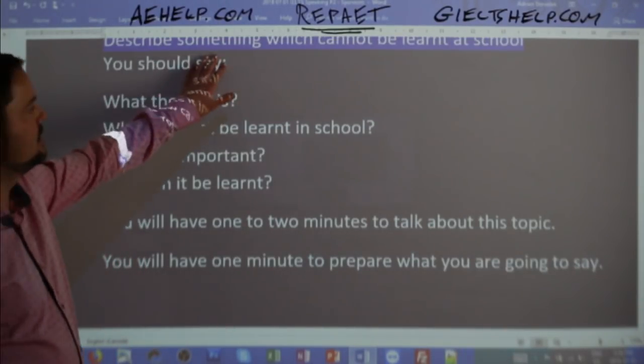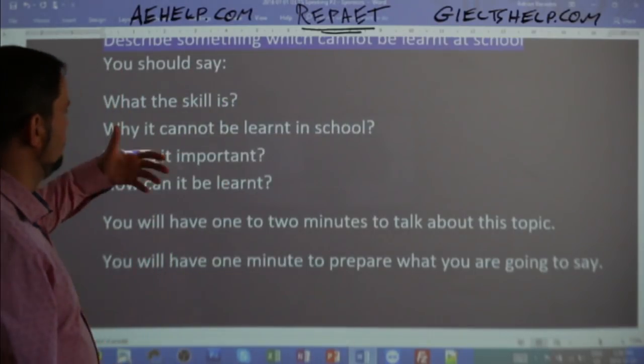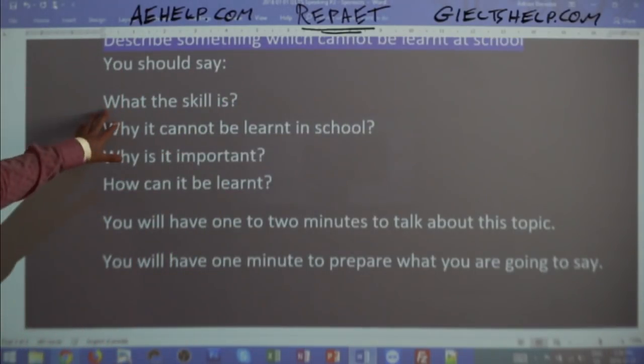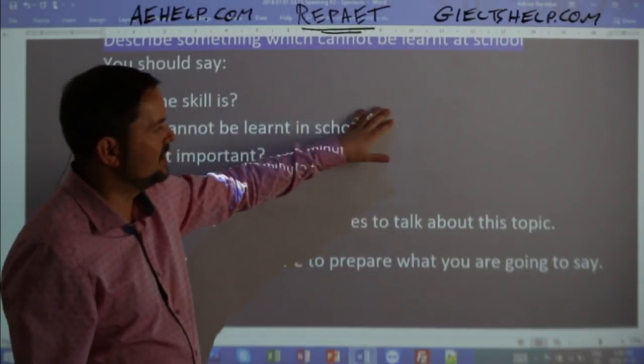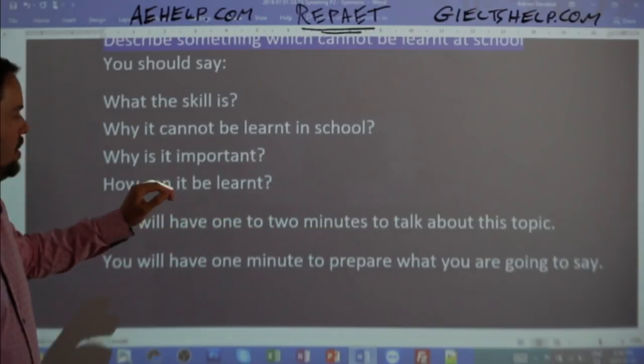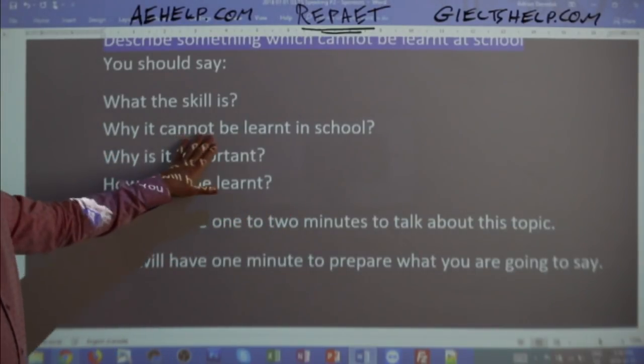So describe something which cannot be learned at school. Good, we figured that out. Finance, grades 1 to 12. What is the skill? It's finance. I described it in detail. What is finance? How does it work? What are the key elements of it? Why it cannot be learned at school?